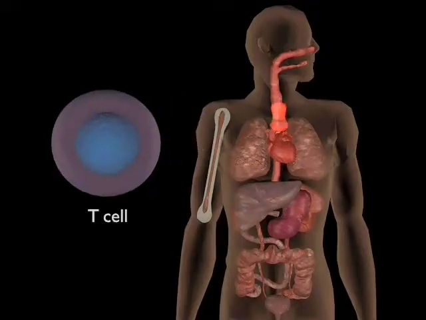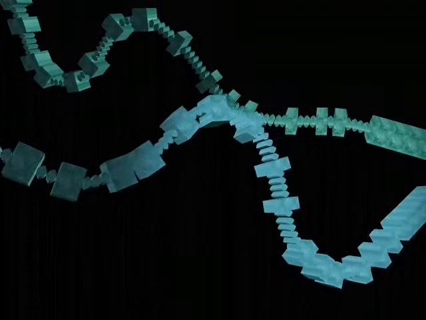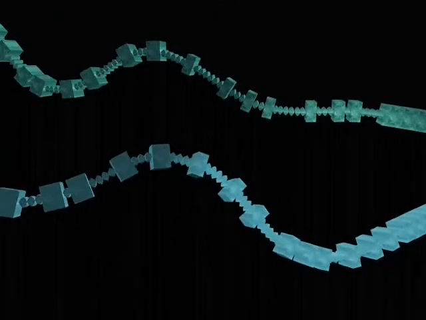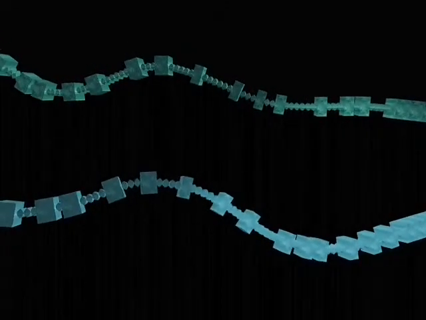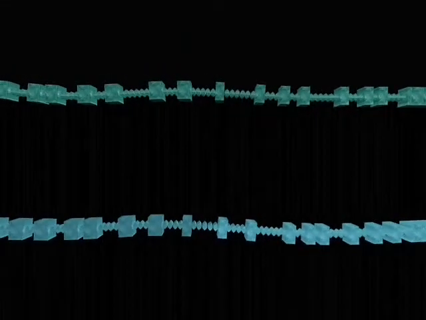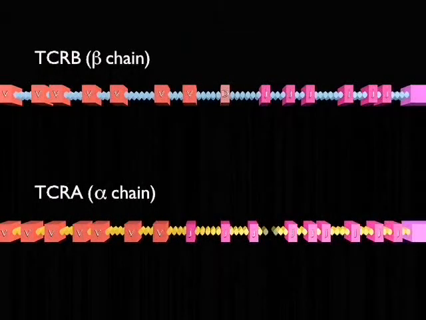T cells replicate in the subcapsular region of the thymus. At this stage, they start to recombine genes for the T cell receptor in an analogous way to the B cell's recombination of antibody genes. Within the nuclei of all pre-T cells are genes for T cell receptor chains termed alpha, beta, gamma, and delta. Most T cells use the alpha and beta genes, so the TCR is formed of an alpha chain and a beta chain. The beta gene locus contains V, D, and J gene segments, while the alpha gene locus contains V and J gene segments. These are analogous to those of antibodies, but completely distinct.